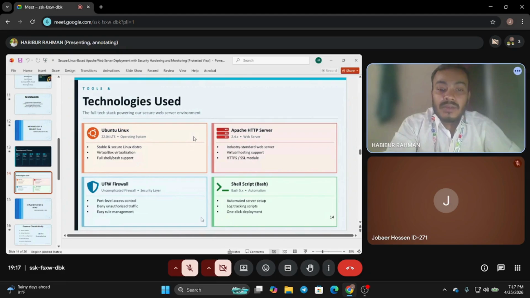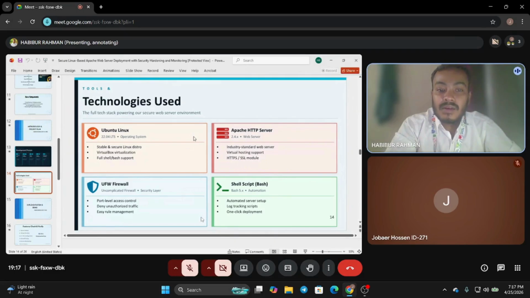Tools and technology. Now I will talk about the tools and technology used. Ubuntu Linux. This is our operating system. It is a stable and secure Linux distribution which runs inside VirtualBox. Apache HTTP server. This is our web server. Apache is an industry standard server that supports both virtual hosting and HTTPS.